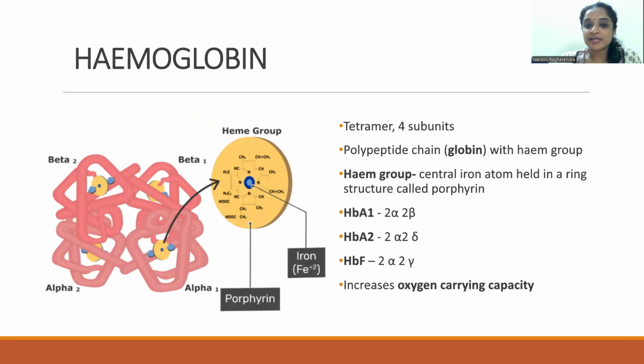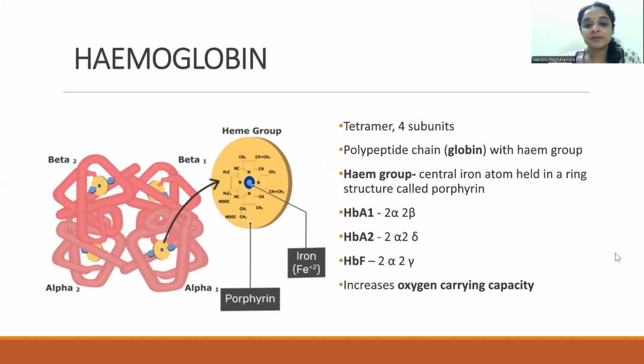It's a tetramer which has 4 subunits. Each has a polypeptide chain, which is the globin, attached to the heme group. The heme group has a central iron atom, which is held in a ring structure called the porphyrin. Depending upon the globin chains, they can be of different types. 98% of the adult hemoglobin belongs to the HbA1 variety, where the globin chains are 2 alpha and 2 beta. 2% of adult hemoglobin is HbA2, which is 2 alpha and 2 delta.